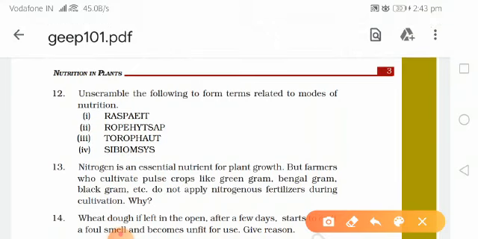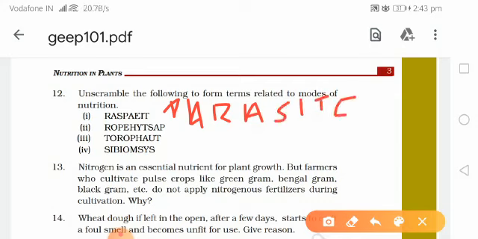Next question is: unscramble the following to form terms related to modes of nutrition. These are jumbled words and we have to unscramble them. First is RASPAEIT. Let me give you a hint: this is a type of heterotrophic nutrition. So it is parasite. Next is ROPEHISTAITSAP.